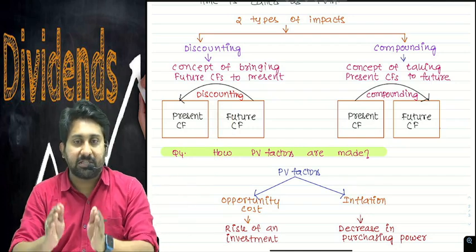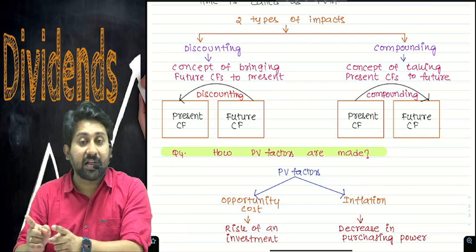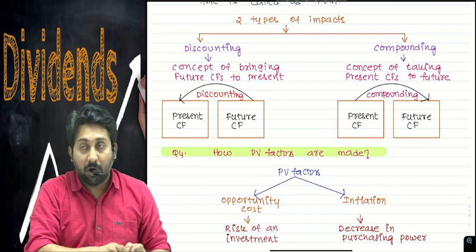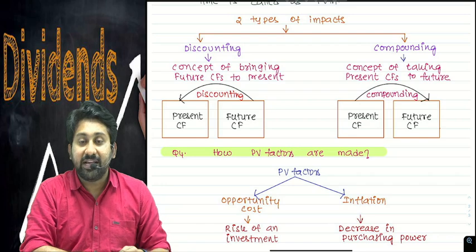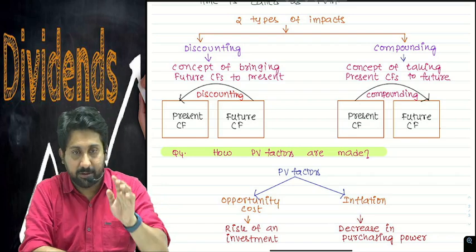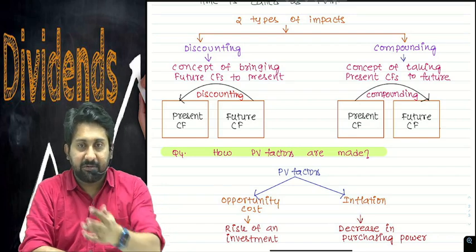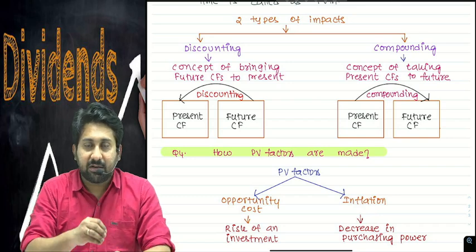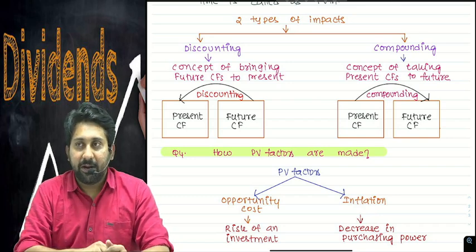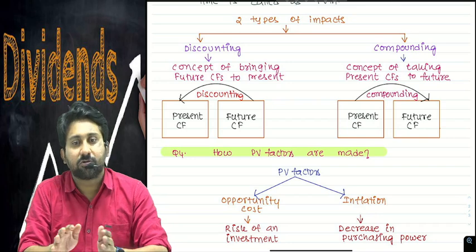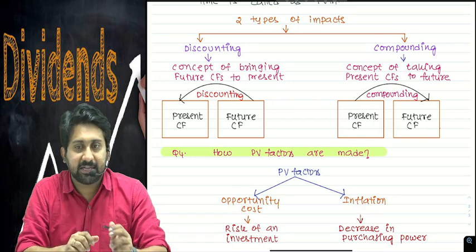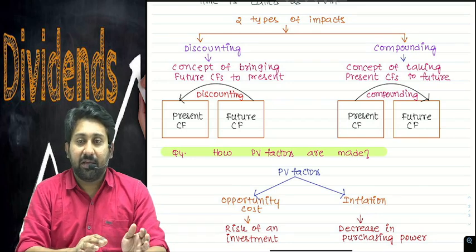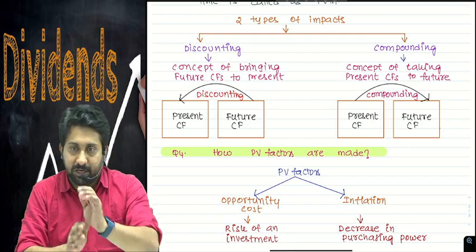Discounting is a process of bringing the future cash flows to the present. Compounding is a concept of taking the present cash flows to the future. I repeat, everyone see the screen once. Discounting is a concept of bringing the future cash flows to the present. Compounding is a concept of taking the present cash flows to the future.